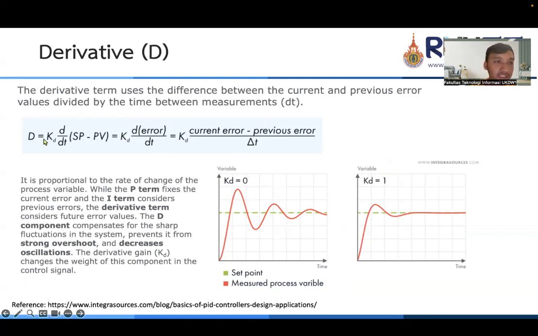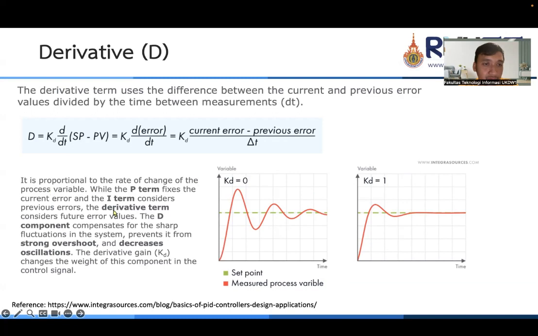So for the D controller, we have the KD gain, and we calculate the derivative error from SP minus PV. We can calculate it as KD multiplied by the current error minus the previous error, divided by delta T.